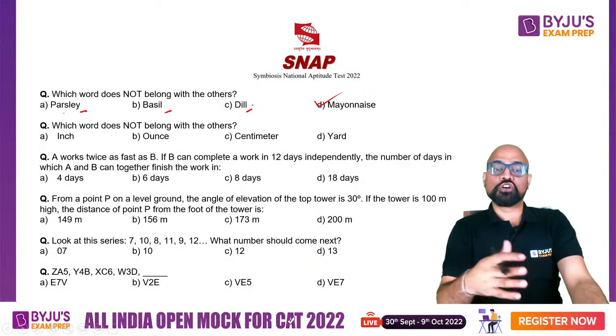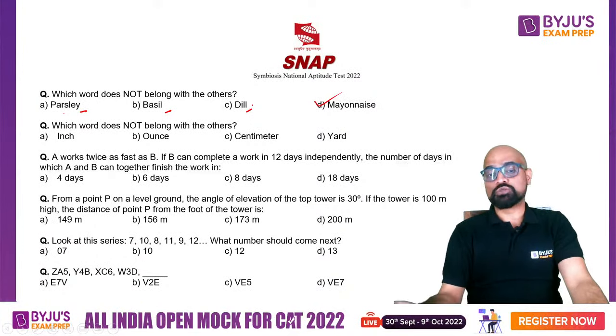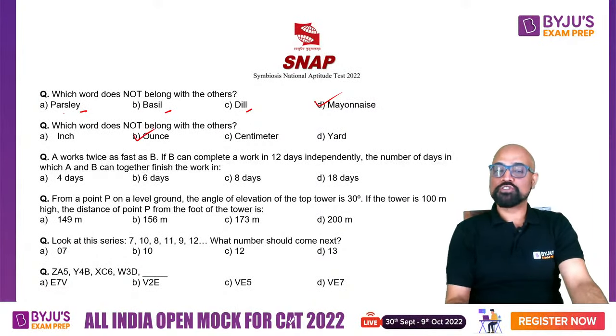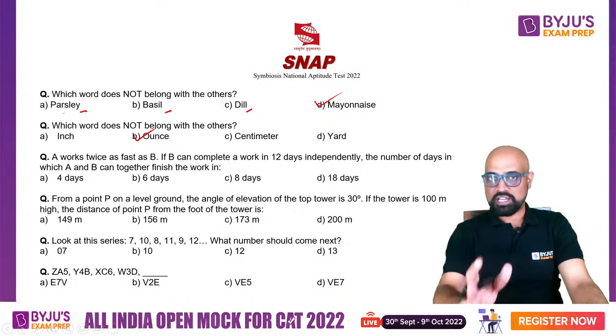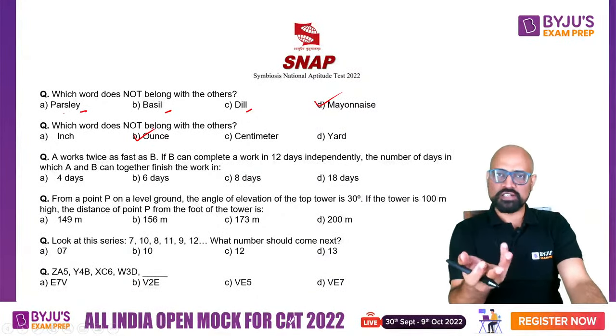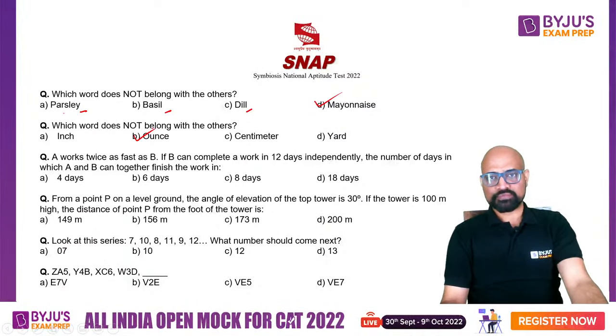Which word does not belong with the others? Inch, ounce, centimeter, yard, right? This is also very straightforward. Even if you have no idea about ounce, which is not the SI unit, but inch, centimeter and yard, these are definitely used to measure lengths. Ounce is used to measure the volume, right?